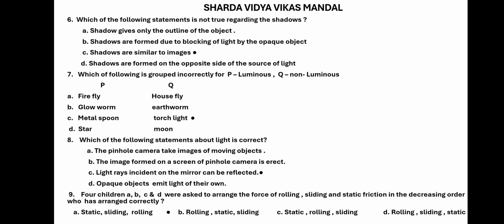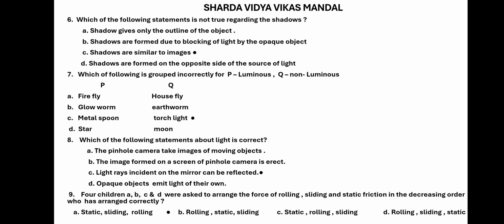Glowworm is luminous and earthworm is non-luminous, correct. Metal spoon and torchlight. Metal spoon, yes, it is luminous because it shines, and torchlight is non-luminous because it cannot emit its own light. It is due to the electrical thing. Star is luminous and moon is non-luminous.